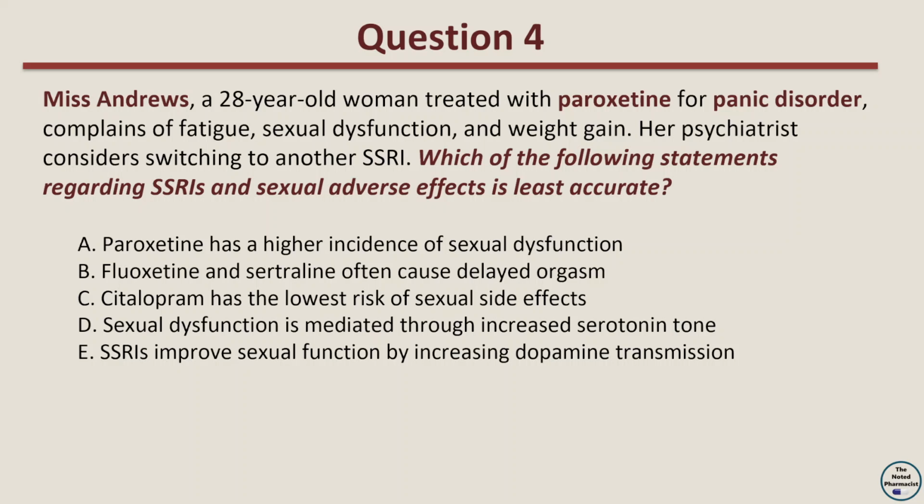Option A, paroxetine has a higher incidence of sexual dysfunction. Option B, fluoxetine and sertraline often cause delayed orgasm. Option C, citalopram has the lowest risk of sexual side effects. Option D, sexual dysfunction is mediated through increased serotonin tone. Option E, SSRIs improve sexual function by increasing dopamine transmission.